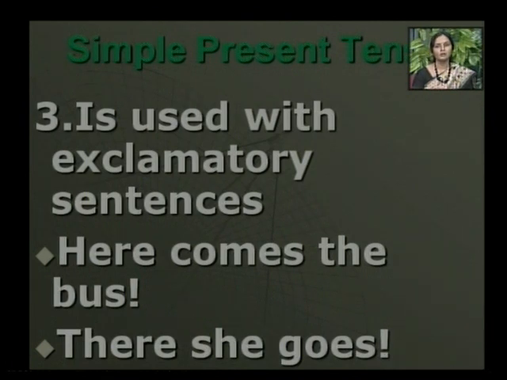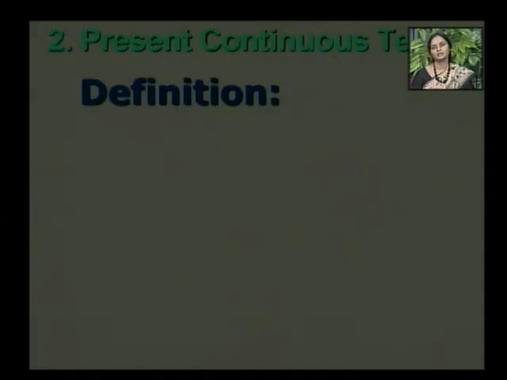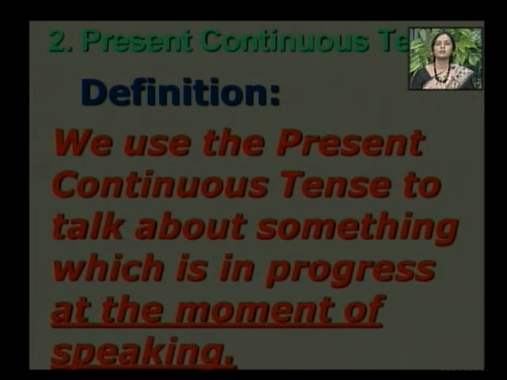So remember, we use simple present tense with exclamatory sentences. Again I am repeating. We use simple present tense, number 1, with the element of permanence, number 2, with the universal truth, number 3, with the exclamatory sentences. Then, the second part of the present tense is present continuous tense.